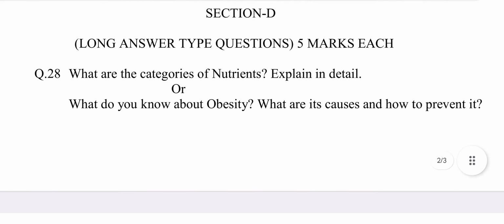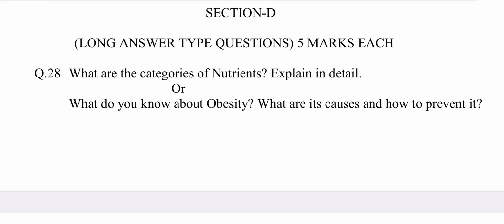Section D. Long answer type questions. Each question carries 5 marks. Question number 28. What are the categories of nutrients? Explain in detail. This question is selected from chapter number 9, Diet and its importance in physical education.